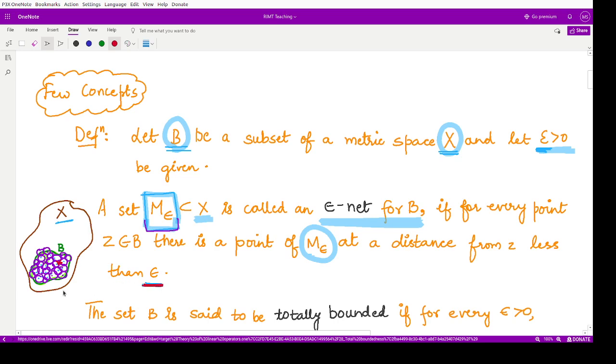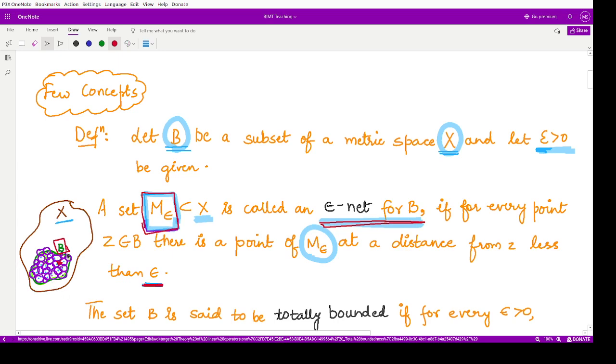So it acts as a kind of envelope to all the points here. Obviously, for the infinite number of points which are present in B, we have now listed some finite points which could be members of this M epsilon, right? This is known as the epsilon net for B. So the set M epsilon contains the centers of all such points.